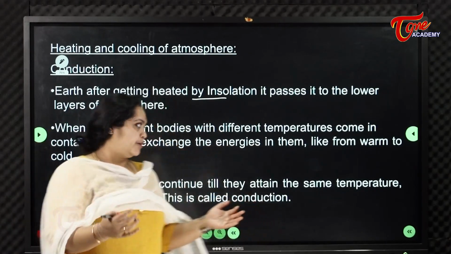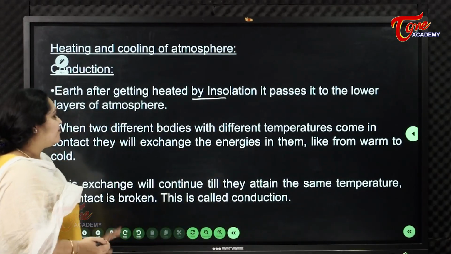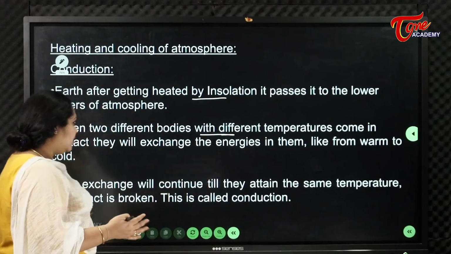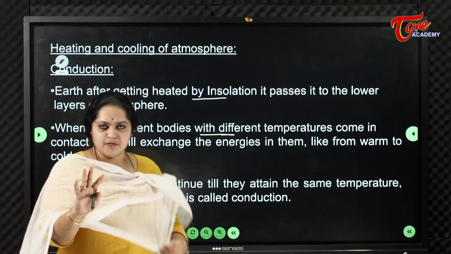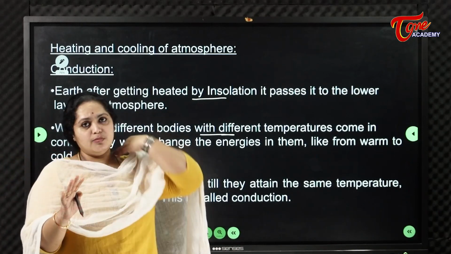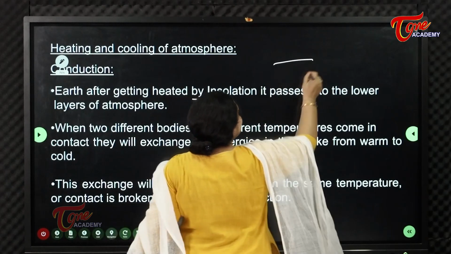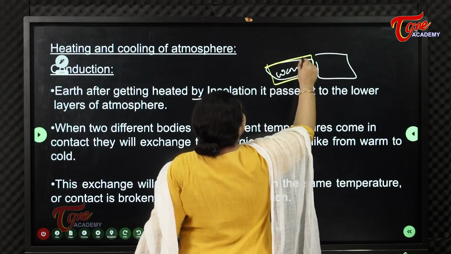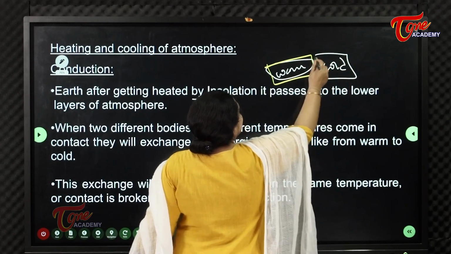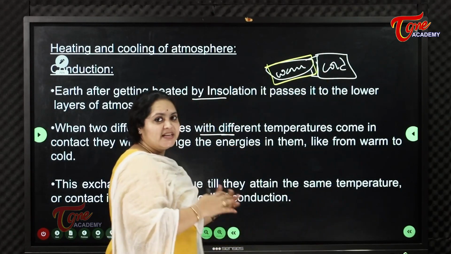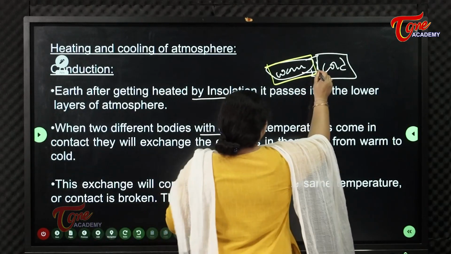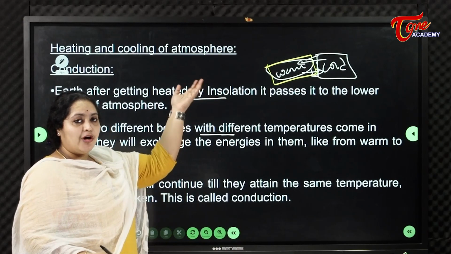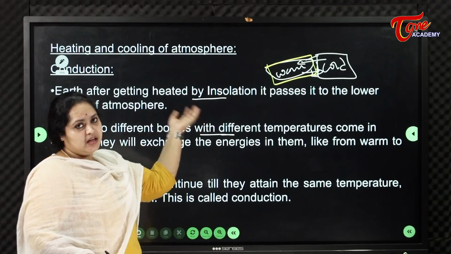When two bodies with different temperatures come in contact and exchange their energy, one body is warm and one is cold. When these two bodies come in contact, they try to exchange their energies. The warm one tries to give its warmth to the cold body and the cold one to the warm one.